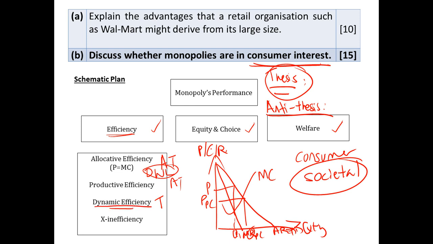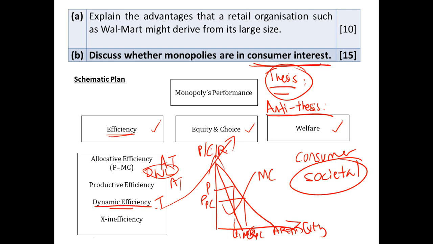This is linked to choice: because of dynamic efficiency, firms are able to provide choices for consumers. That's something that will be in my thesis.